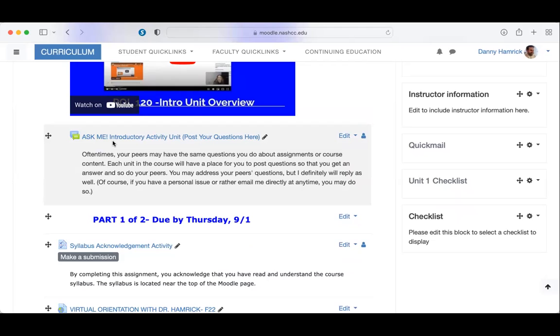Now, if you have a question about your grade or getting an extension or want to dispute a grade, other people in the course probably do not have the same question about your personal situation, so you should email me directly.